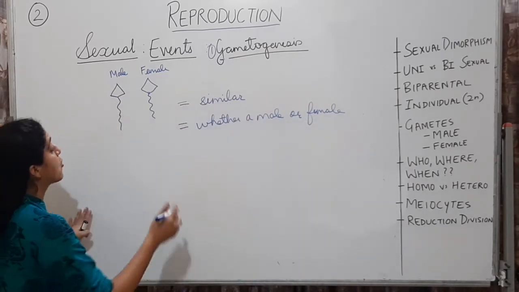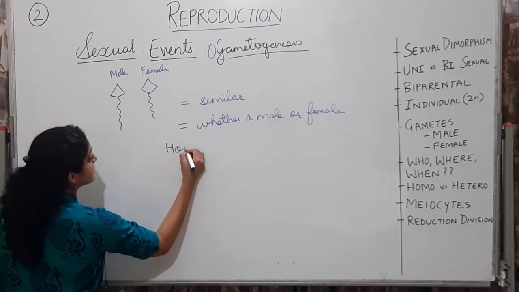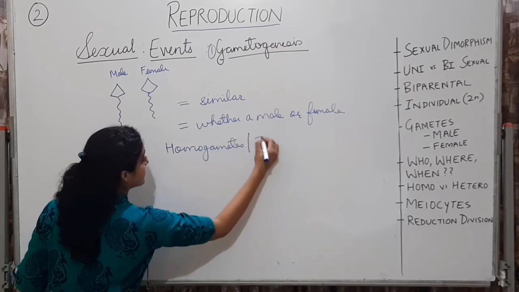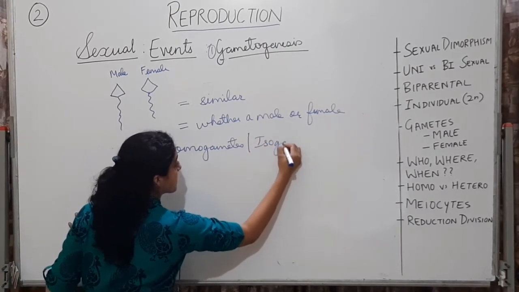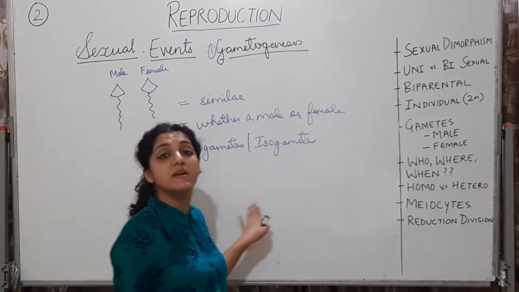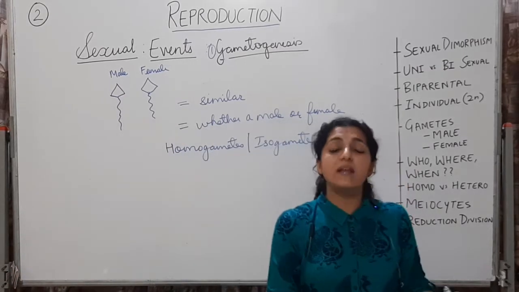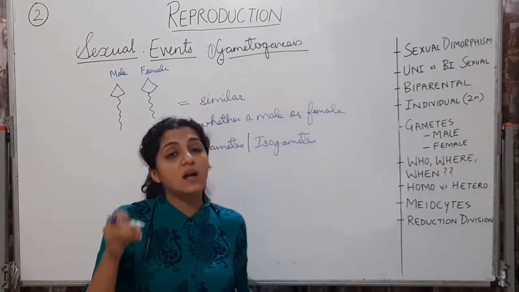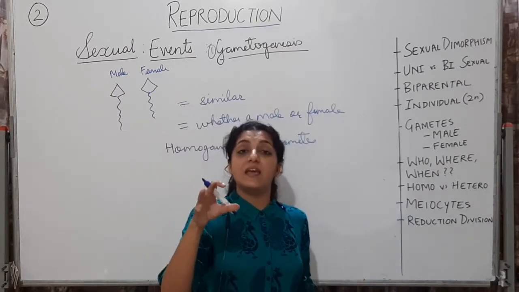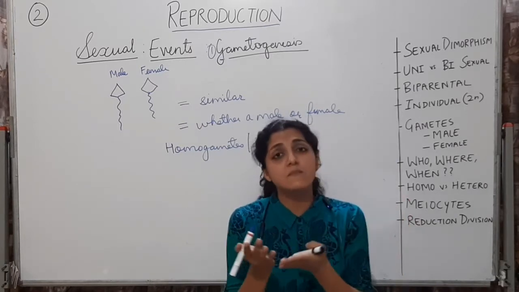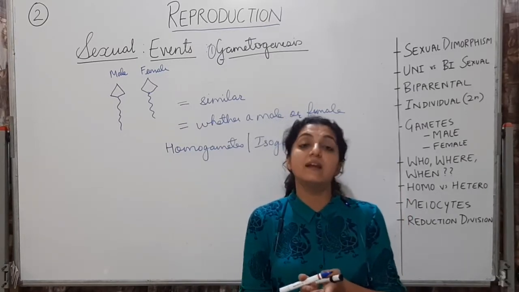They are also called homogametes or isogametes. Important MCQ, homogametes will be the gametes which are very much similar to each other. They are so much similar that you can't even differentiate कि ये एक मेल का है और ये एक फीमेल का है. देखने में एकदम सेम लगेंगे. Alright.